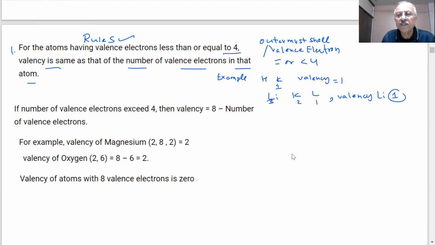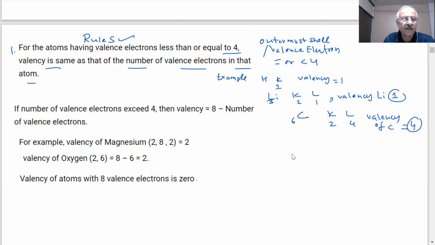If I consider, students, supposing I take carbon. Carbon, you are having 6 electrons. What is that? 2, 4. Is it equal to or less than 4? Equal to 4. Then the valency of carbon will be 4. Okay? Yes, sir. So we are just saying when in the valence shell 4 electrons or less than 4 are there, valency is equal to the number of valence electrons. Simple rule. No problem. Tell me, any difficulty?